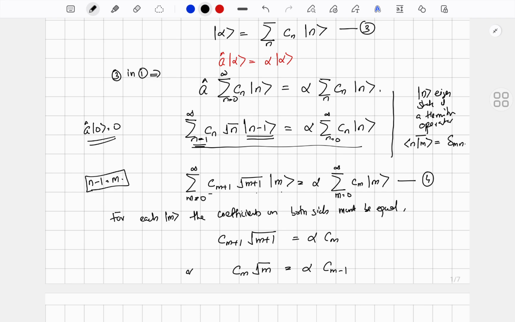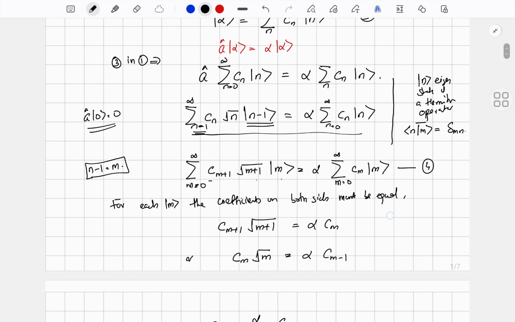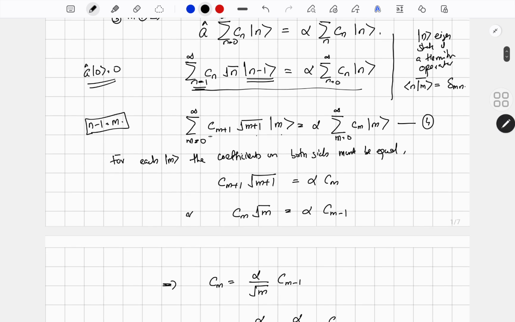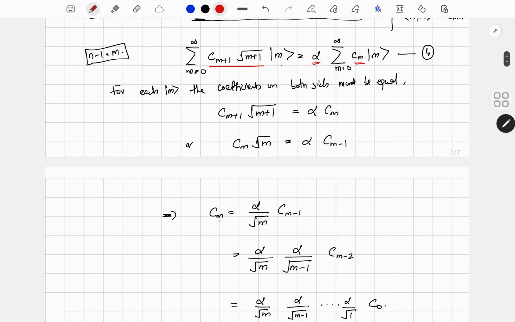So therefore, in order to satisfy equation number 4, each coefficient corresponding to the state ket m must equate separately. Consider a particular state ket m. On the left side the coefficient is c(m+1) root(m+1), and that must be equal to alpha times cm. That is what I have written here: c(m+1) root(m+1) equals alpha times cm. It can also be written as cm root m equals alpha times c(m-1), or cm equals alpha by root m times c(m-1).